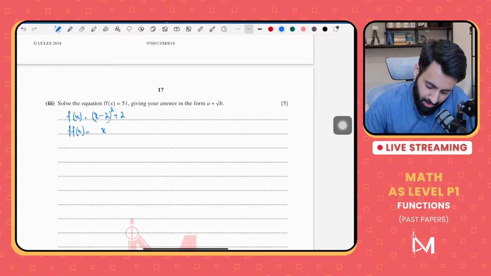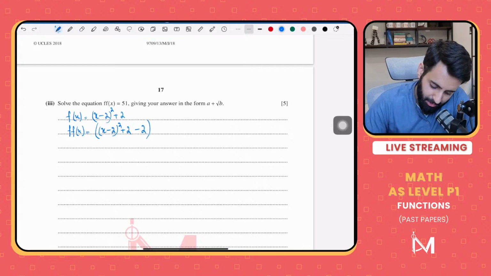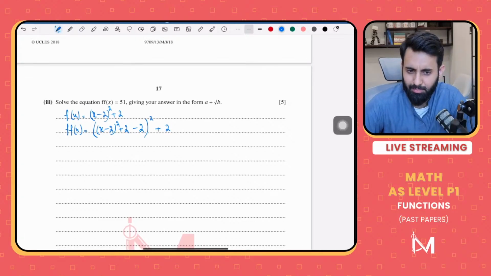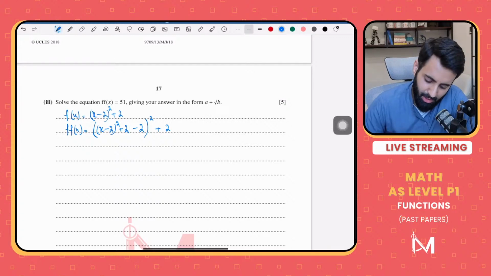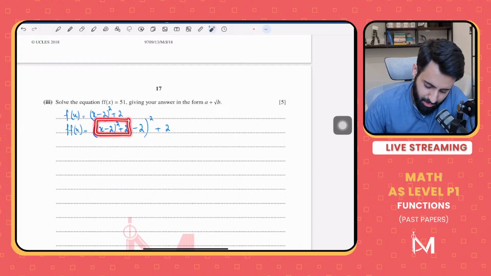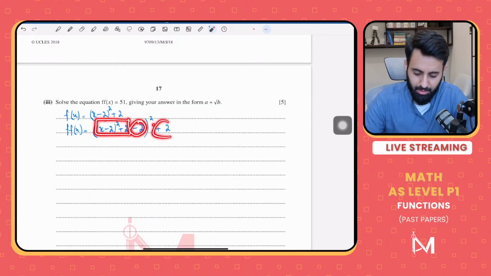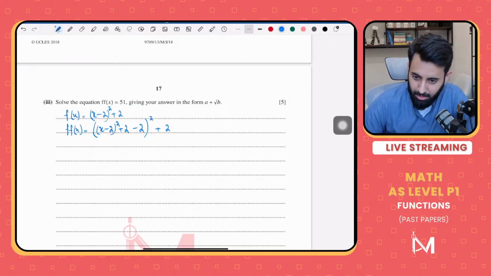So that means (x minus 2) the whole thing squared plus 2, minus 2, the whole thing squared. Okay, and then don't forget the plus 2. So does that make sense? Let's see. In place of x, you plug in (x minus 2) the whole thing squared plus 2. There you go, this has come in place of x. Minus 2 the whole thing squared as it is, plus 2 as it is. Okay, and what is this equal to?